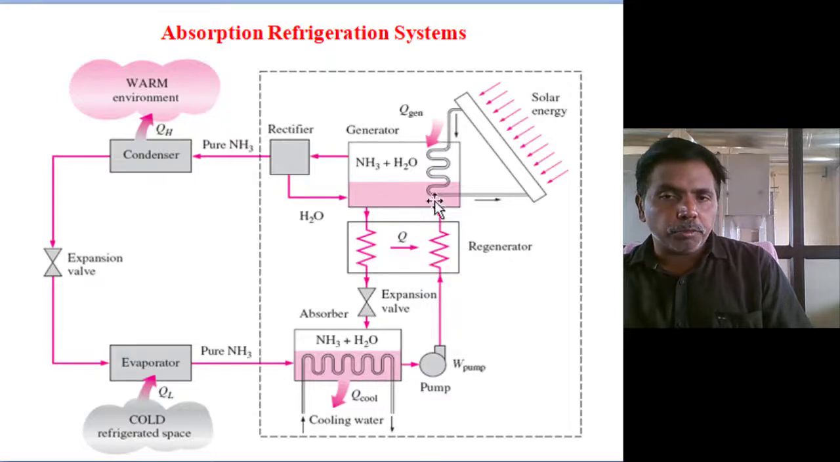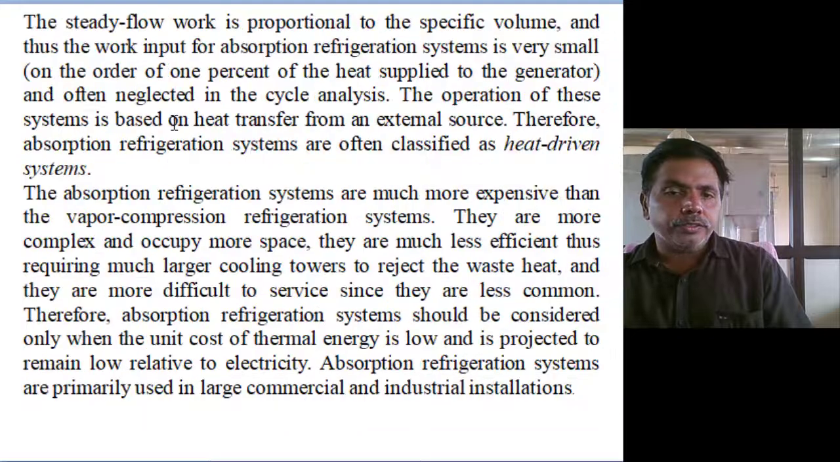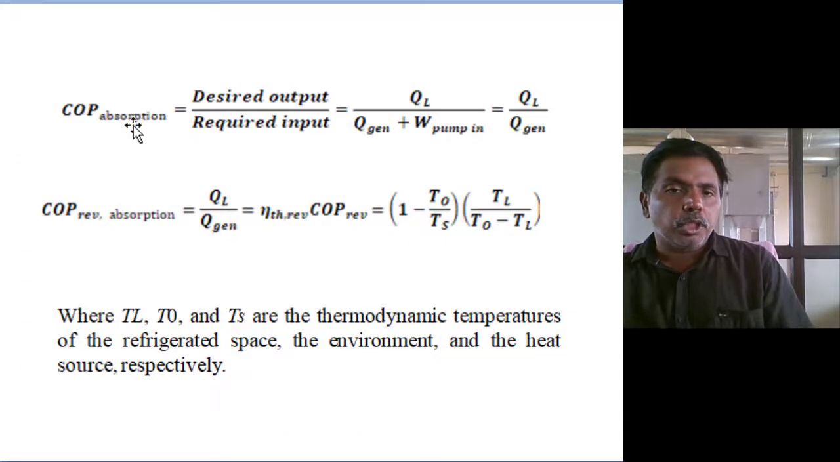It is a cyclic operation; the pump work is only one, just rotating the cycle. So here one cycle is there, which we will call a heat engine, operating between the ambient temperature and the generator temperature. We are assuming this is a heat engine, and we are assuming this is a refrigerator. So the COP of the absorption refrigeration system is generally the desired effect divided by the required input, that is, the generator input and work input.